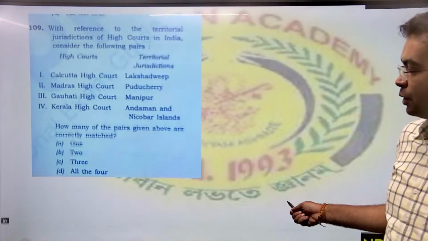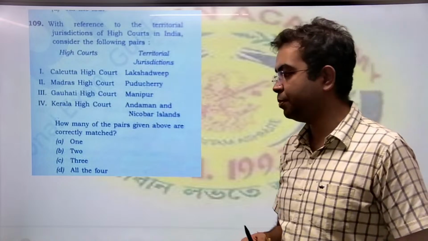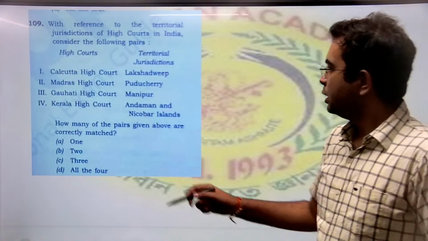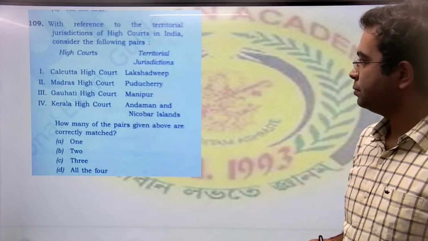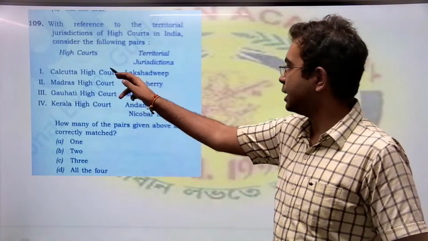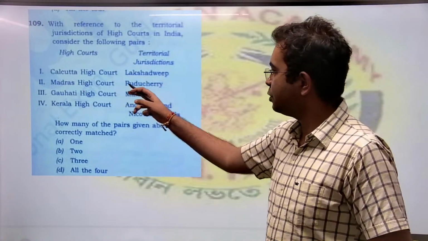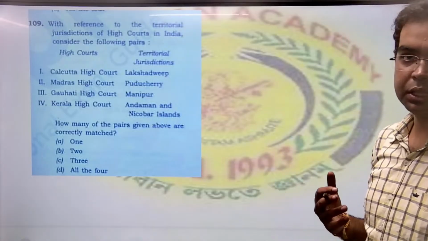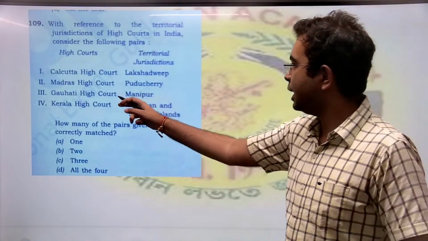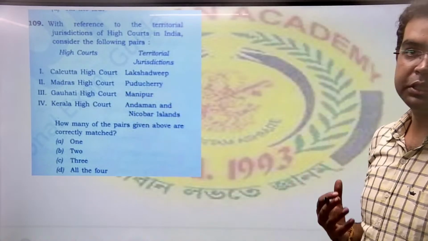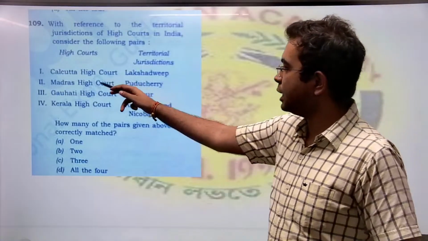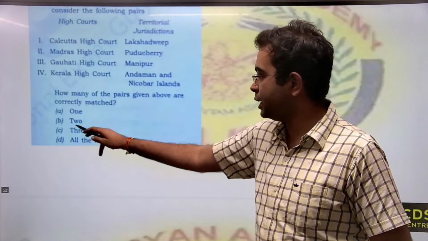Then the high courts and their places of jurisdiction have been matched. Kerala High Court Lakshadweep के लिए है, it is incorrectly matched. Calcutta High Court अंडमान के लिए है, it is incorrectly matched. Madras High Court पुडुचेरी के लिए है, this is correctly matched. Guwahati High Court is for Manipur. Yes, this is correct. So 2 and 3 are correctly matched. So how many correct pairs are there?